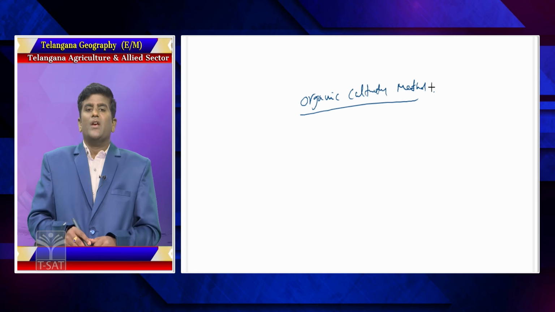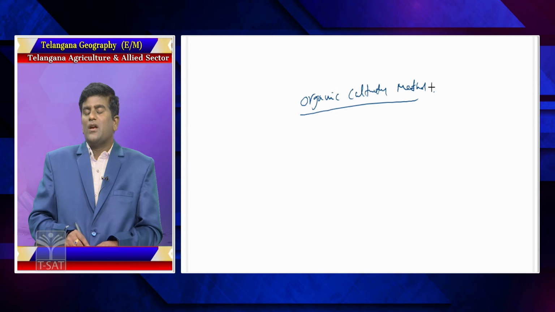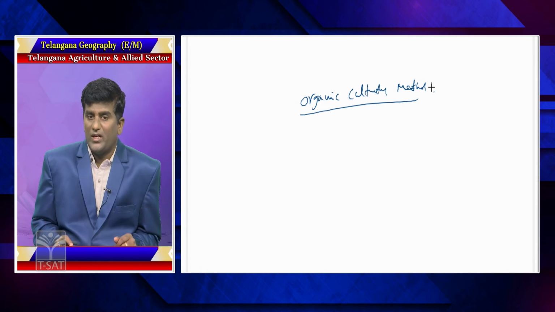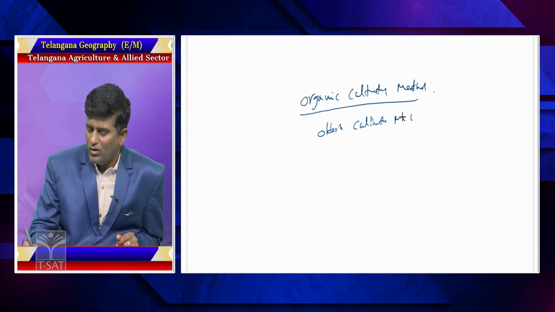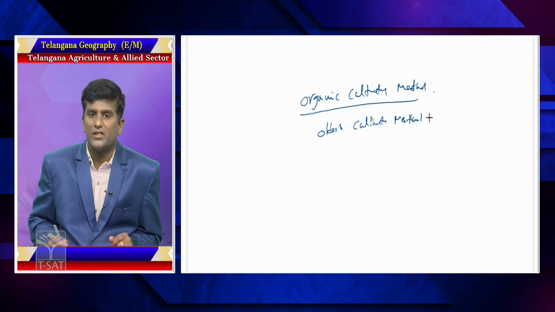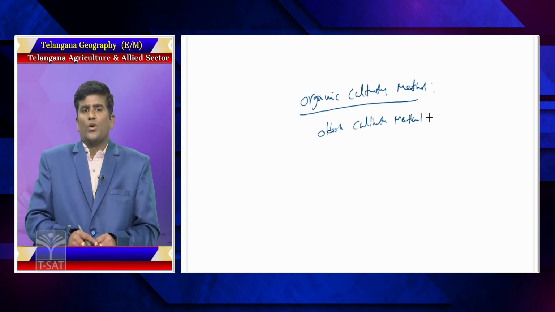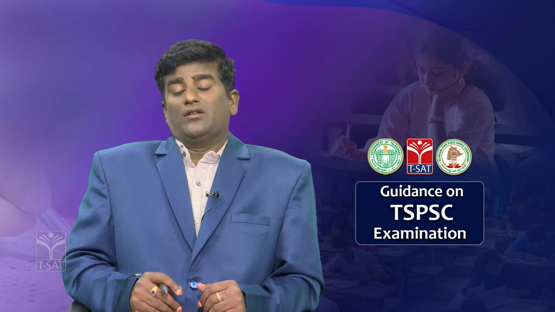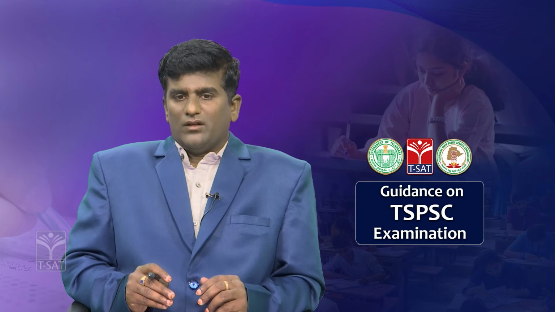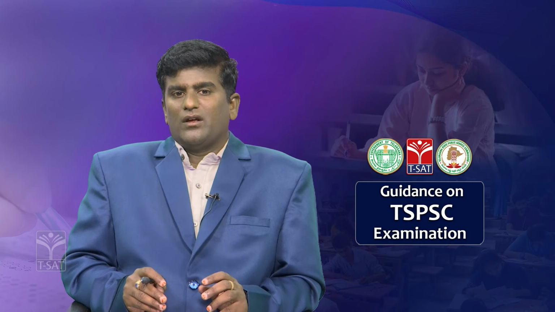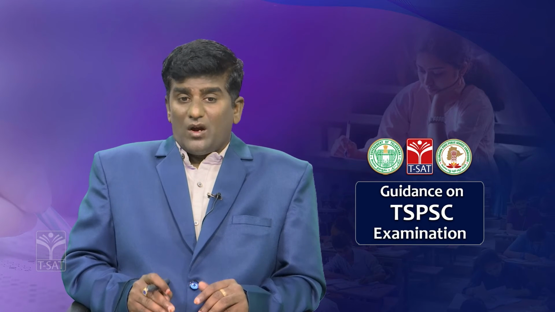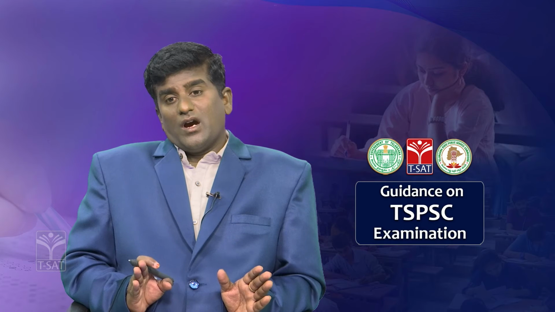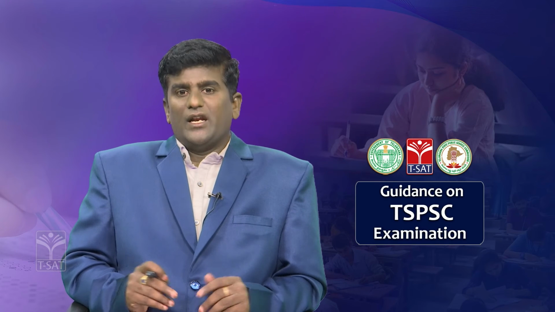Organic cultivation method is one of the oldest cultivation methods in India. In the olden days, the natural wastage of animals like cow dung or urine was used. These methods were applied with a very small percentage of chemical components, using only animal wastage and other related materials.